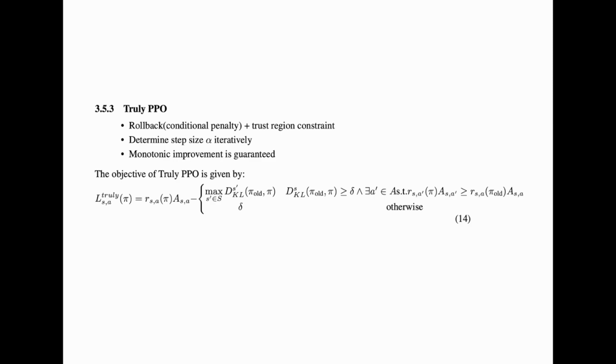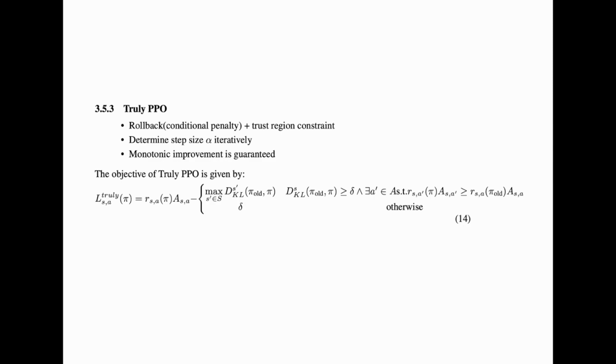But here, if the KL divergence is greater than a certain delta, and the likelihood ratio of the new policy times the advantage is greater than the likelihood ratio times the old policy, then we will trigger the penalty function. Otherwise, we can simply subtract a constant, and a constant does not affect the gradient at all.